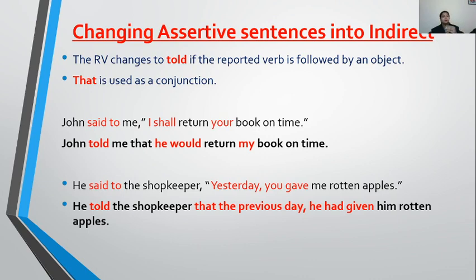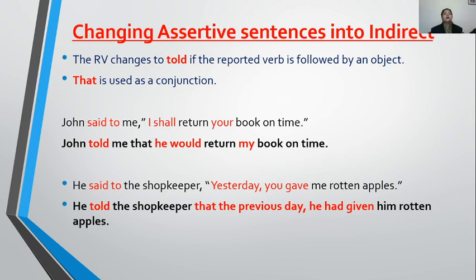Now let's come to assertive sentences. The reported verb changes to told if the reported verb is followed by an object. Means if the reported verb is taking any object, like here in the sentence, John said to me. So me is my object of reported verb said. Fine, so it converts to told. If there is no object, no need to change, only said will be used. But if the reported verb is taking an object, said will become told.